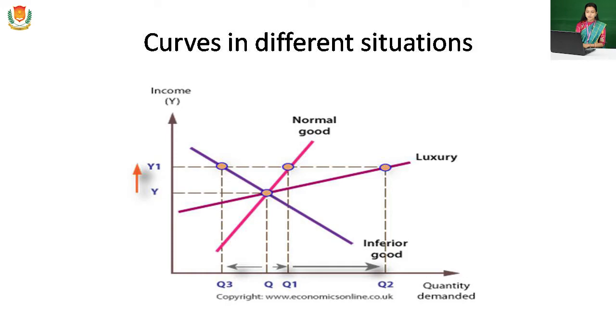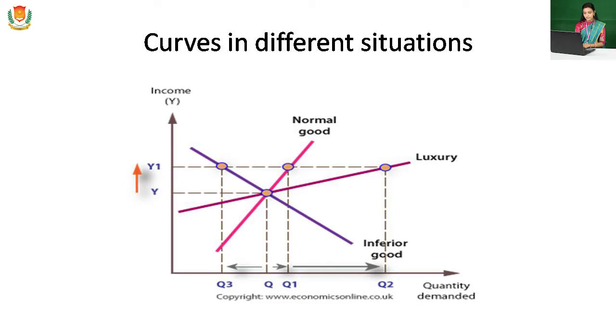In the case of normal goods, as you can see with this pink line, if the income increases, the demand for the commodity will also increase. So this has a positive relationship between income and demand.